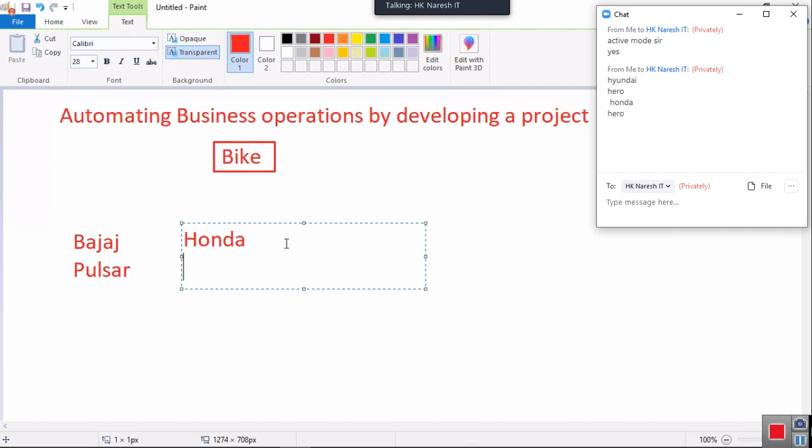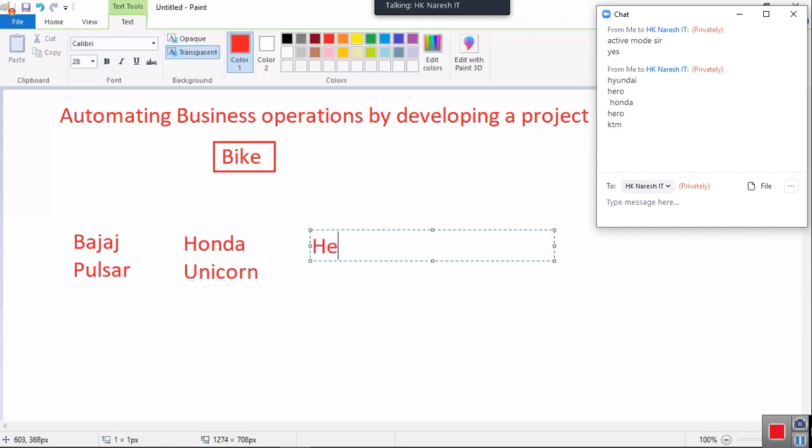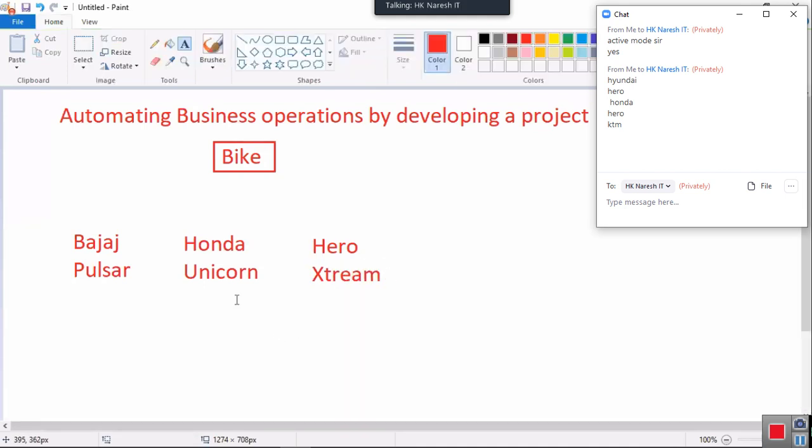Come to the Pulsar level bike, you tell me. Honda Unicorn, yeah. Next, Hero Extreme, right? Then next, Bullet. So many bikes are there.